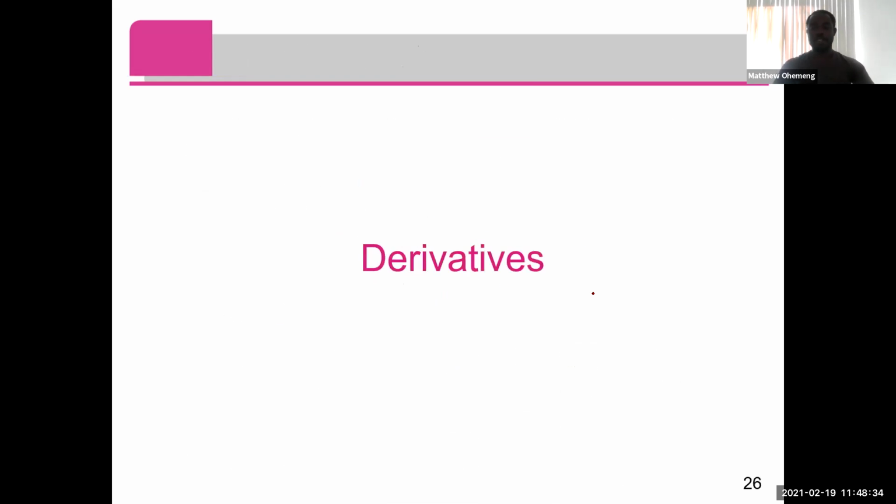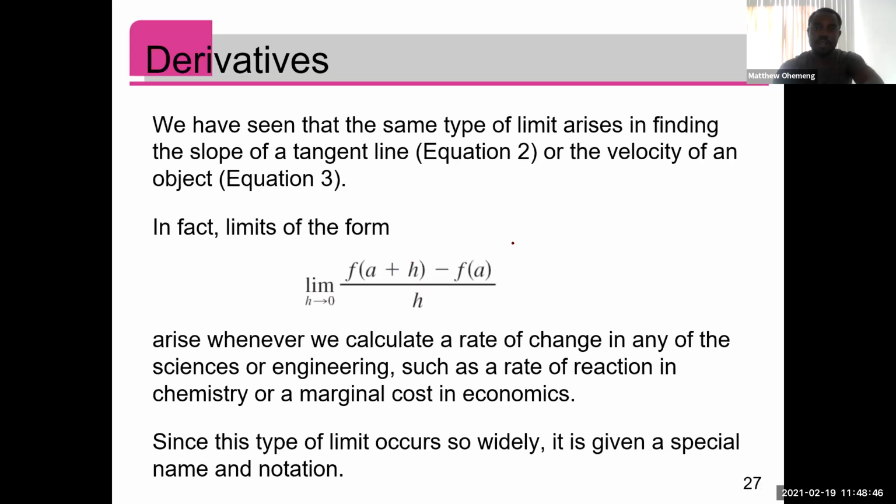Now, let's move on to derivatives. So as you know, we said that the instantaneous velocity and the slope of the tangent line are all using the same limit. And that special limit is what you call a derivative, right? So this one is saying the same type of limit occurs, right? So this limit of this form arises whenever you are calculating a rate of change in any of the sciences.